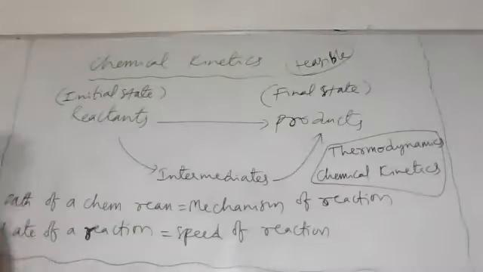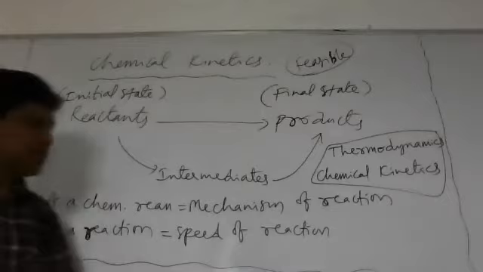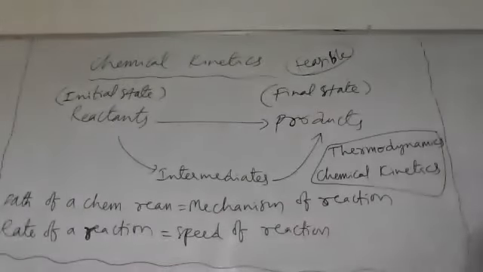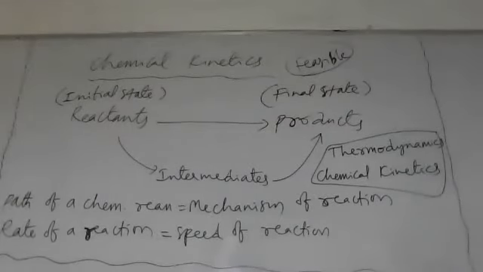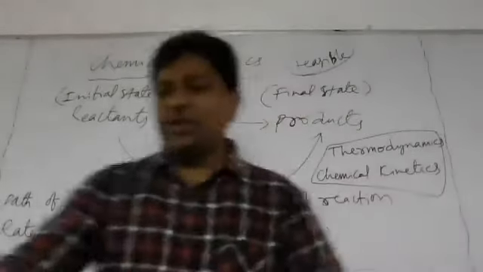Is the concept clear? So take the screenshot of this one. So it's about the introduction of chemical kinetics.